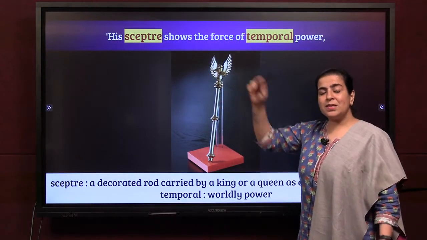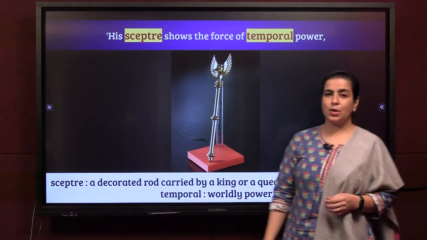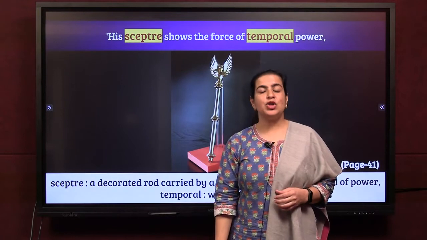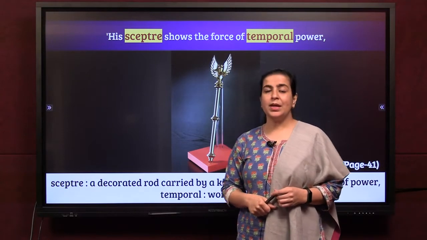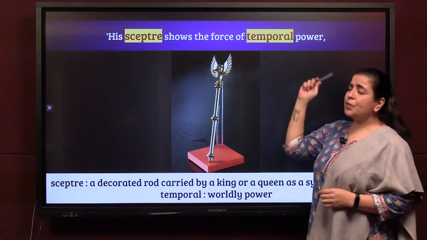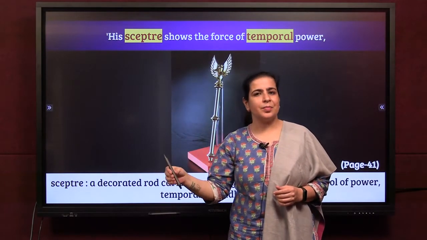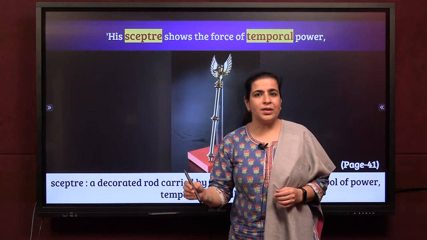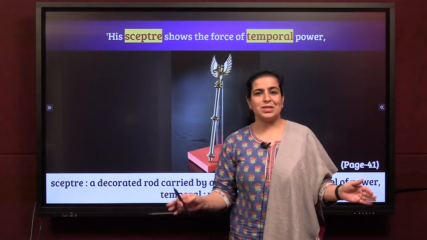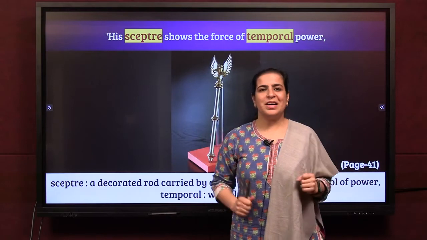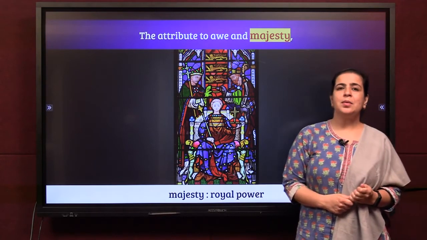Now the meaning of scepter in your glossary is a decorated rod carried by a king or a queen as the symbol of power. That means it shows their power, that they are so popular as a ruler. Now his scepter shows the force of temporal power. His rod shows the power which is very temporary. But if mercy is not in him, all these are temporary, worldly powers. What is the main power? Mercy.